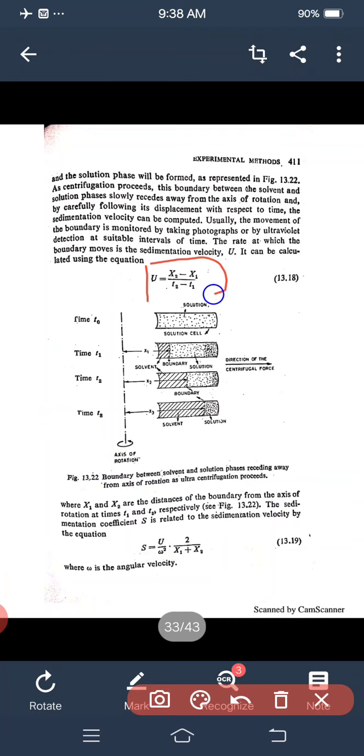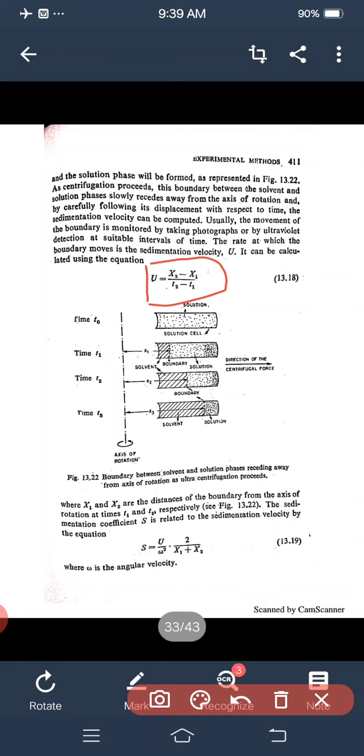The equation for the sedimentation velocity is u is equal to x2 minus x1 upon t2 minus t1, where x1 and x2 are the distances of the boundary from the axis of rotation at times t1 and t2 respectively. The sedimentation coefficient S is related to the sedimentation velocity by the equation.